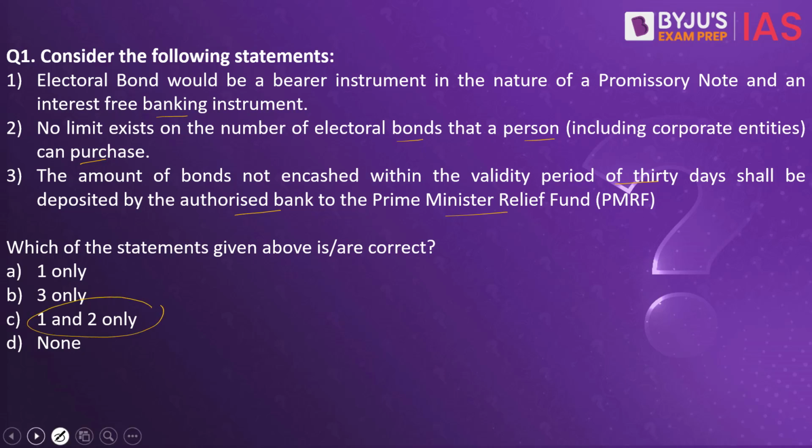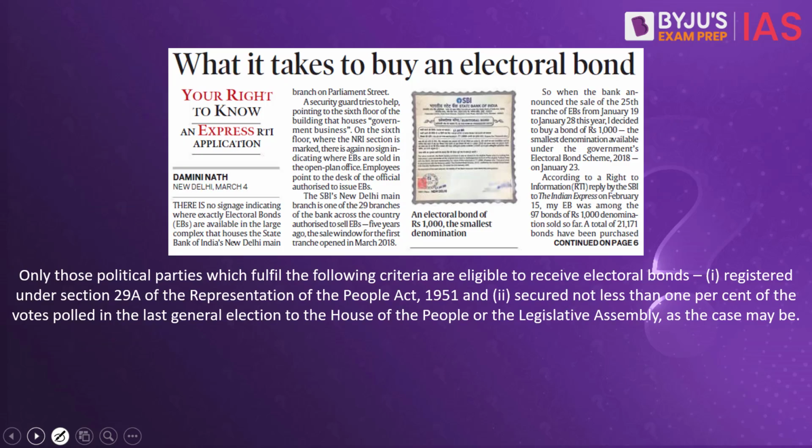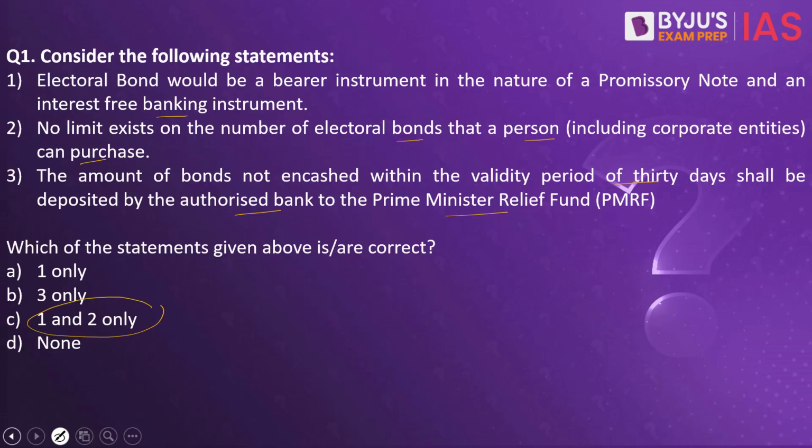Why have we taken this practice question? Because this article in the Indian Express makes a reference to the electoral bond, which is why we have taken this practice question. Let us try and understand these statements. The first statement reads, electoral bond would be a bearer instrument in the nature of a promissory note and an interest-free banking instrument. This statement happens to be the right statement. When we speak about electoral bond, what is it? It happens to be a financial instrument.